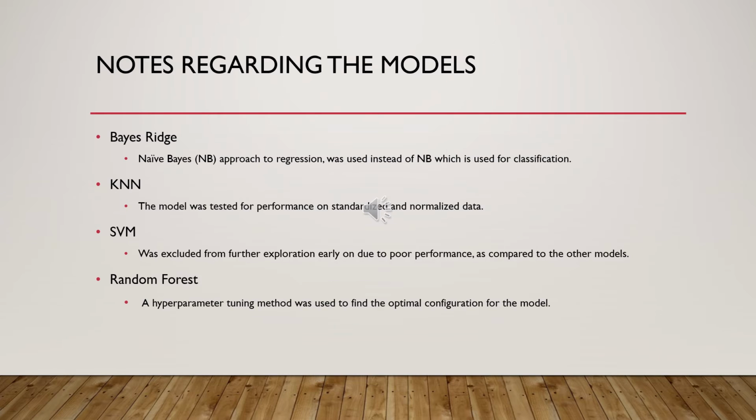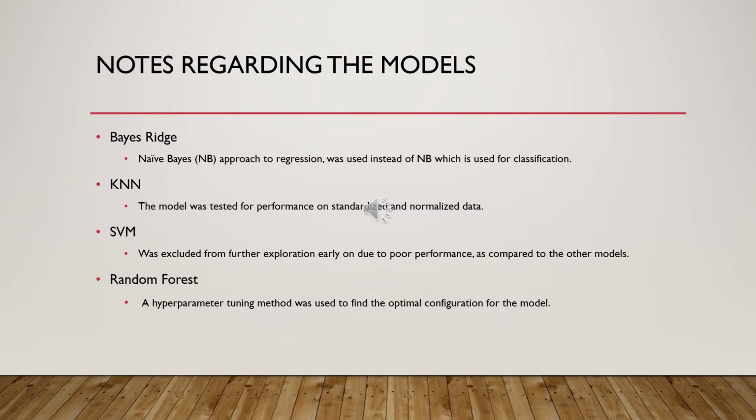So a couple things to note before we get into the results. The Bayes ridge is basically a naive Bayes approach to regression. For the KNN model, it was tested for performance on standardized and normalized data. KNN models typically perform better on normalized data, so I wanted to showcase that a little bit. For SVM, as I said earlier, it was excluded early on due to poor performance. And while we will see in the results that Bayes ridge performed terribly, I kept it around just to showcase a bad model.